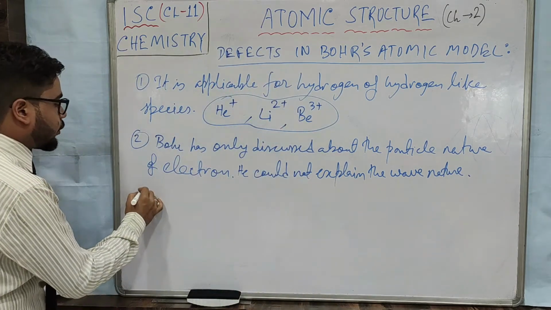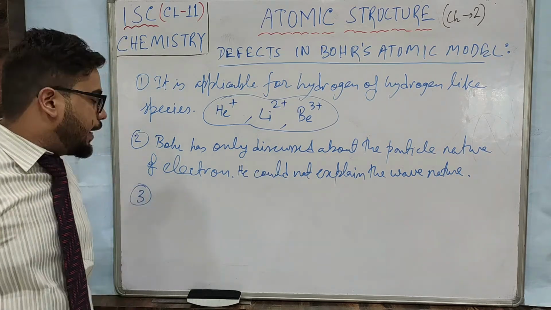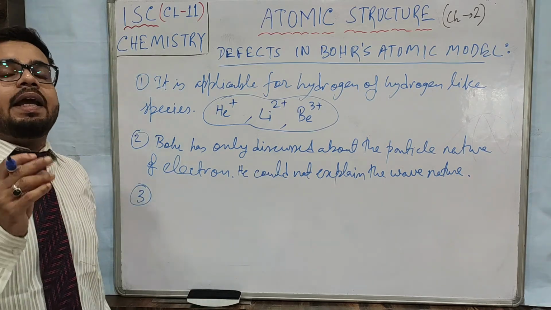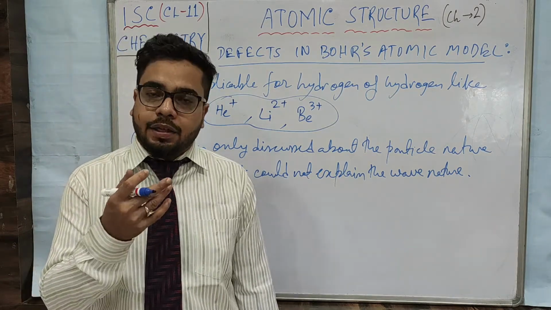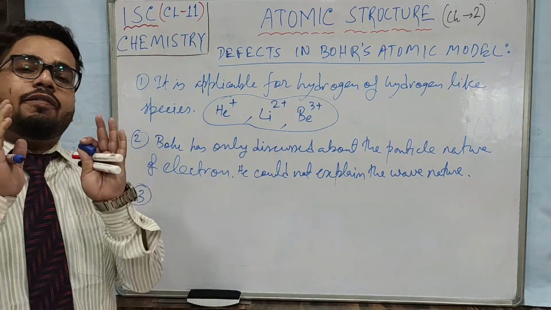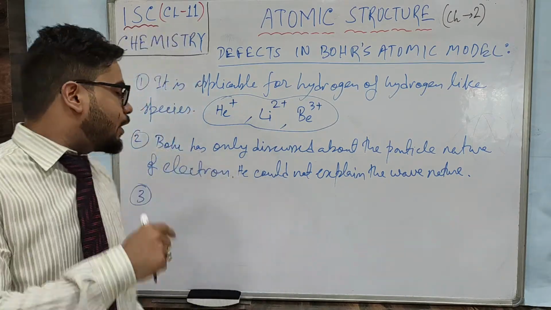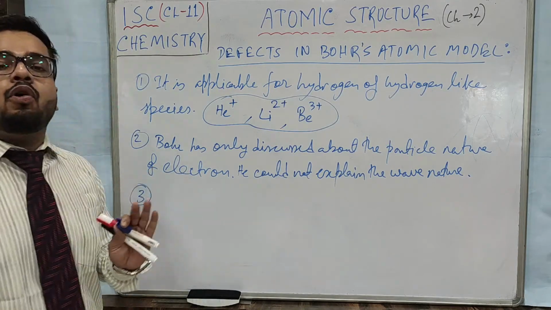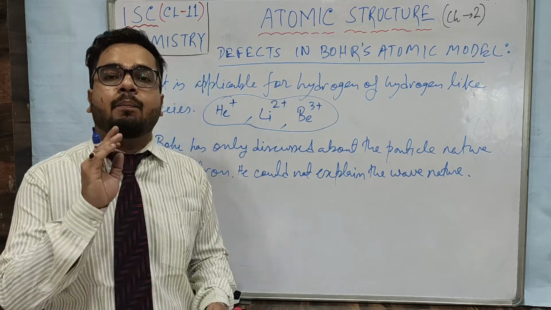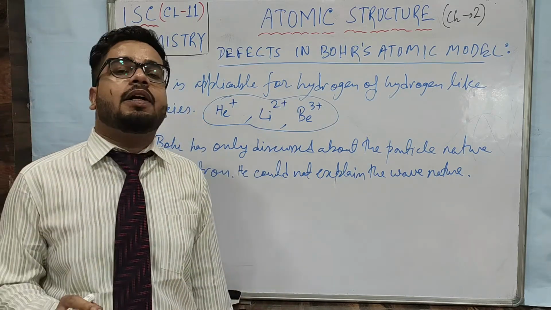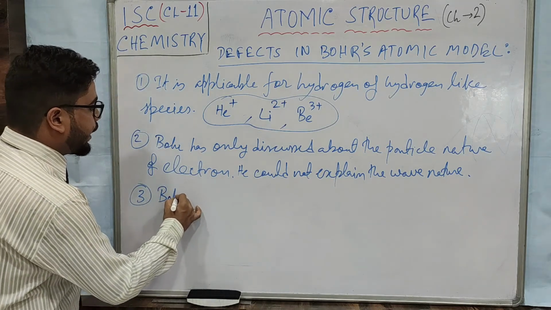Later on, de Broglie worked on this. Now, if you remember, applying Bohr's postulate, we have calculated the electron's velocity, the electron's radius, and the electron's mass is constant, right? So, if you know the velocity, you can calculate the electron's momentum, and you have calculated the radius also. So, what has Bohr done? Bohr has calculated the electron's position and momentum both, but according to Heisenberg's principle, that is not possible. So, here also Bohr made a mistake.